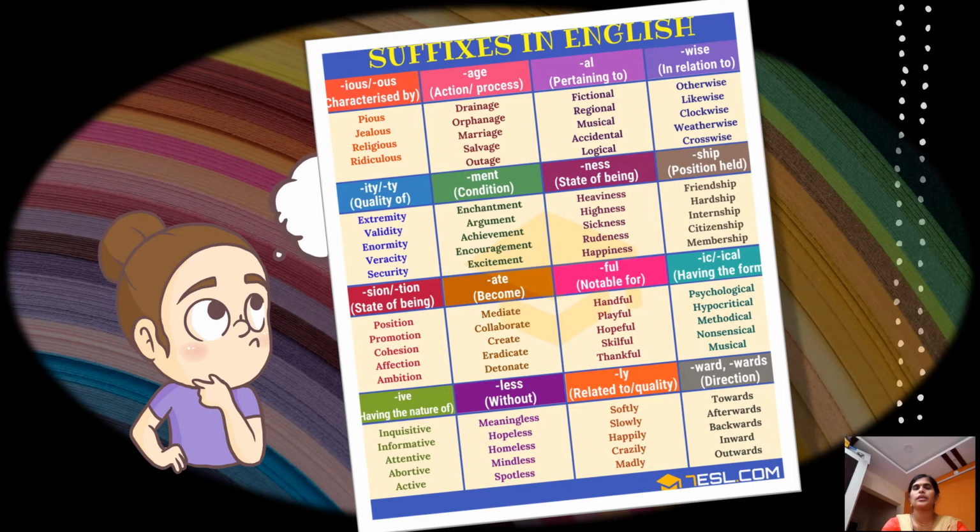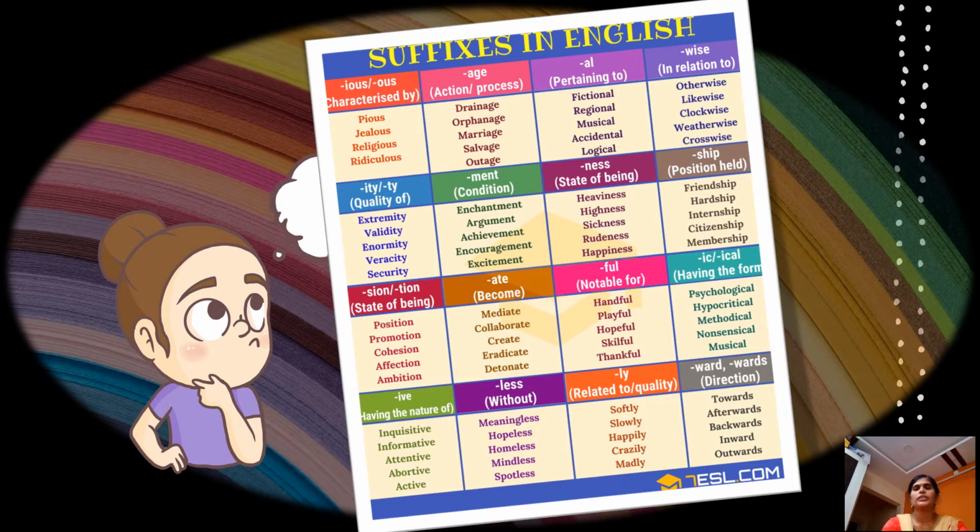And the next, WISE, which tells in relation to. Next, ITY or TY, which tells us the quality of. Next, MENT, which tells condition. Next, NESS, which tells the state of being.